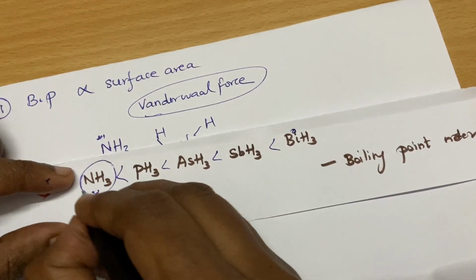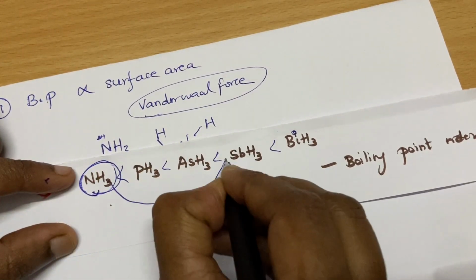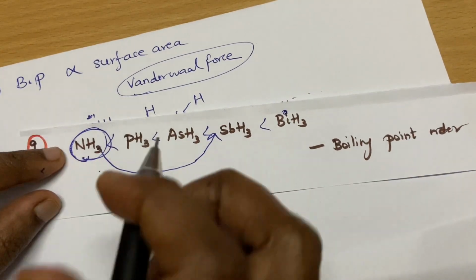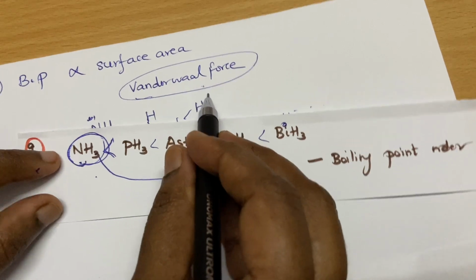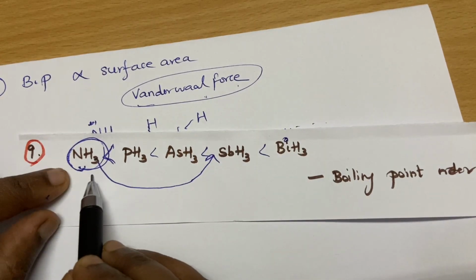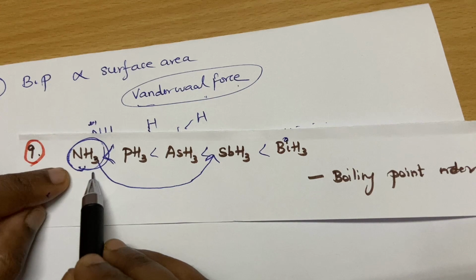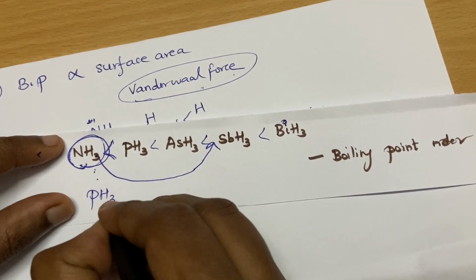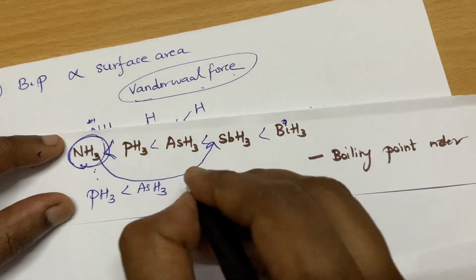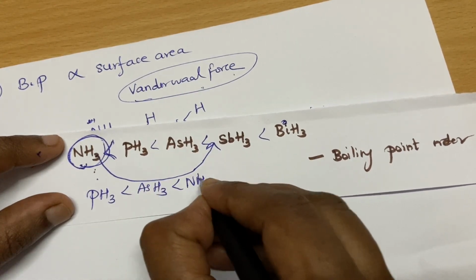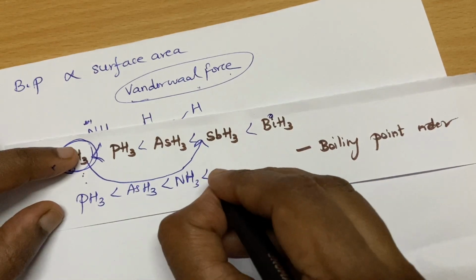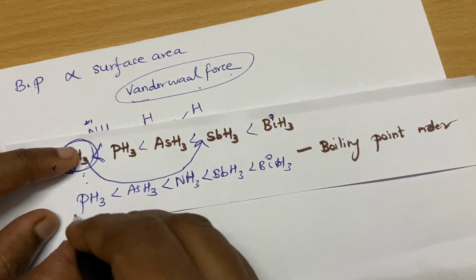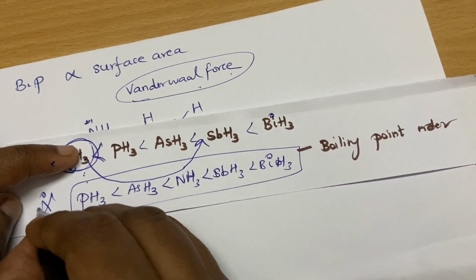For this reason, according to van der Waals forces alone, ammonia would have the least boiling point. But ammonia forms very strong hydrogen bonding. Due to this, this is very important, students, please remember: ammonia is shifted to the third position. Please remember this. This is very, very important.